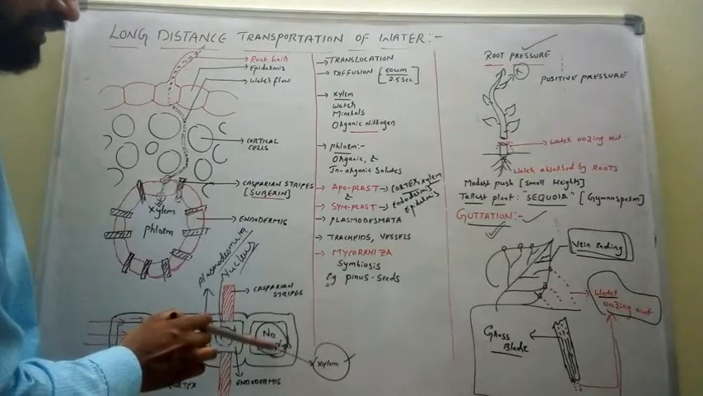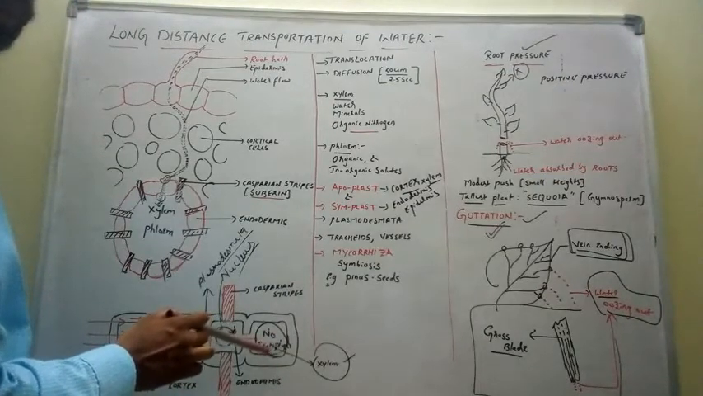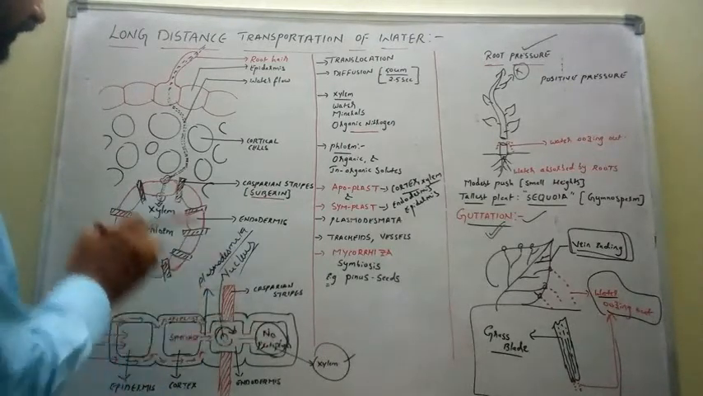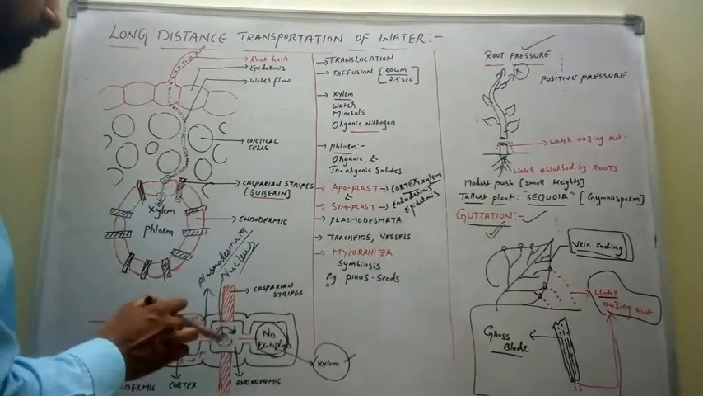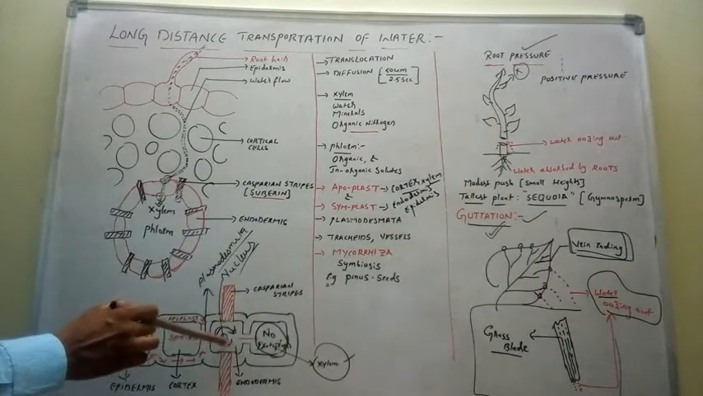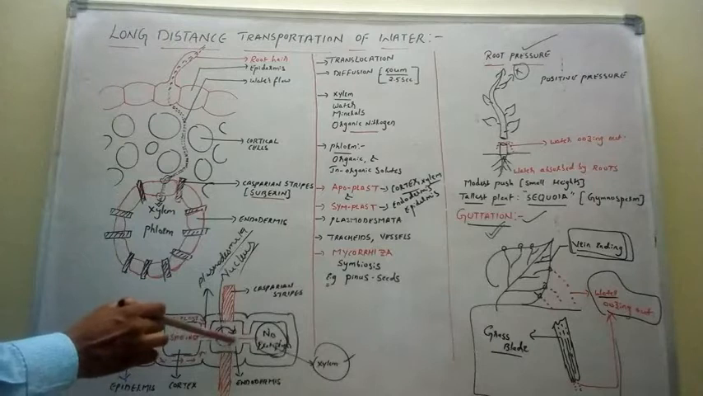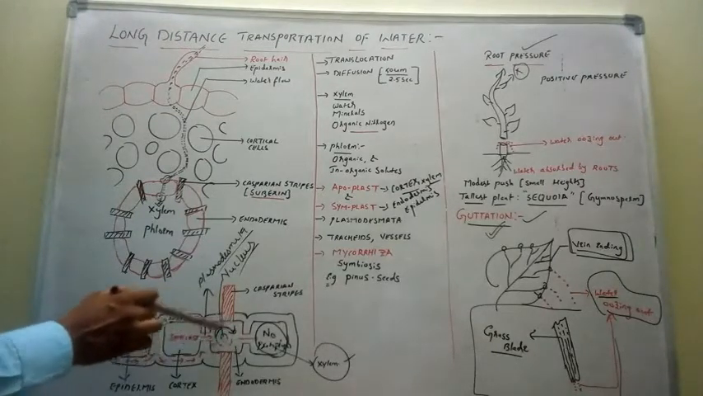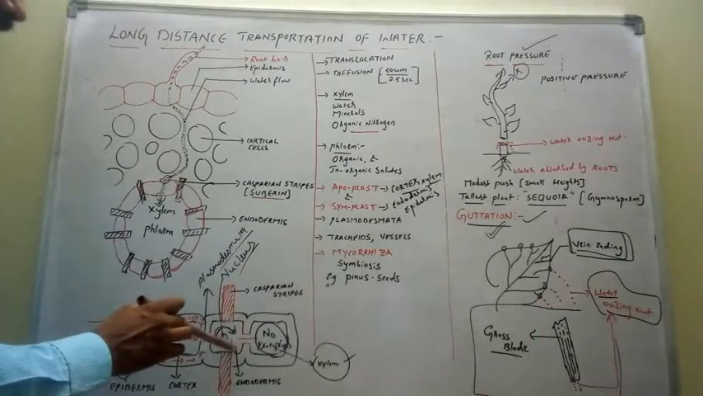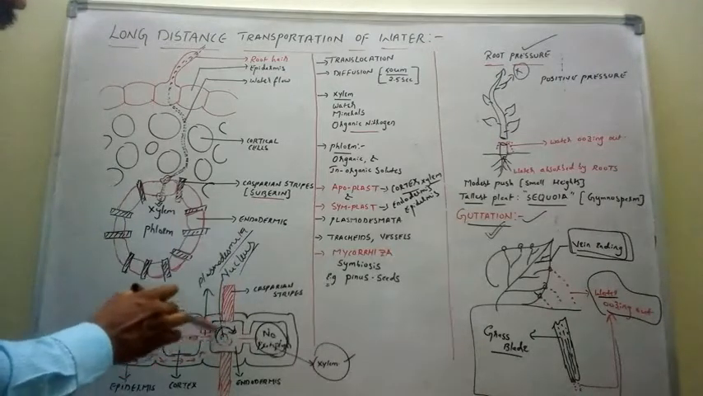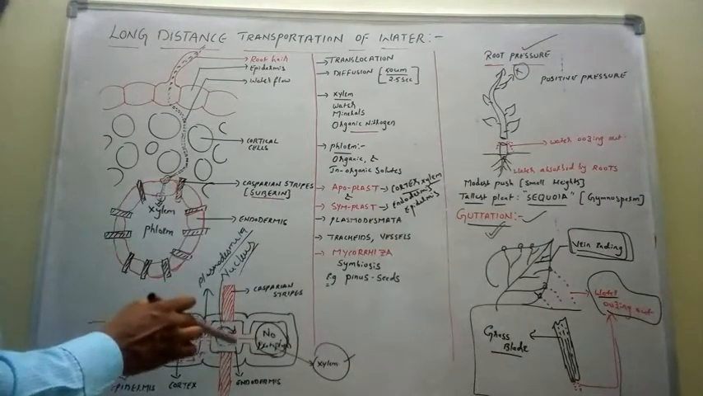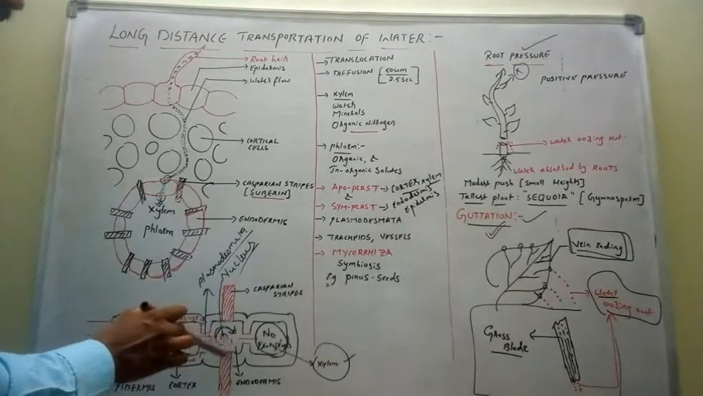So how does water enter into the xylem? Through the protoplasm of the endodermis. If you see the protoplasm of the endodermis, the central point is the nucleus. The cytoplasm always rotates around the nucleus. This rotation of the cytoplasm around the nucleus is called cytoplasmic streaming. So what is cytoplasmic streaming? The rotation of the cytoplasm around the nucleus is called cytoplasmic streaming.